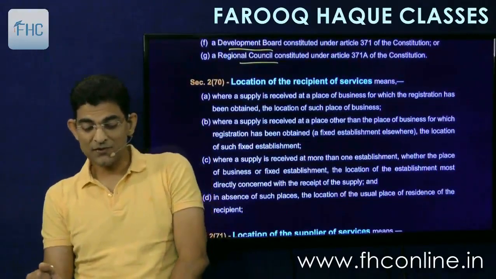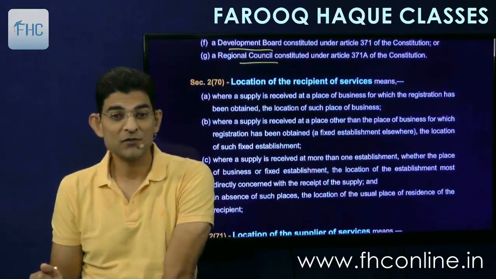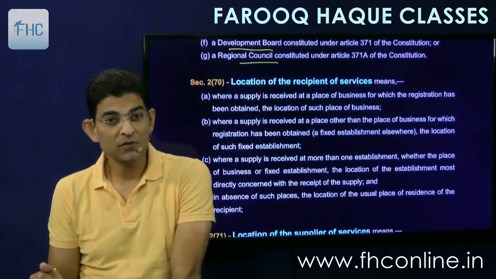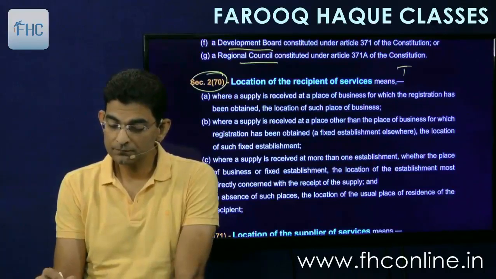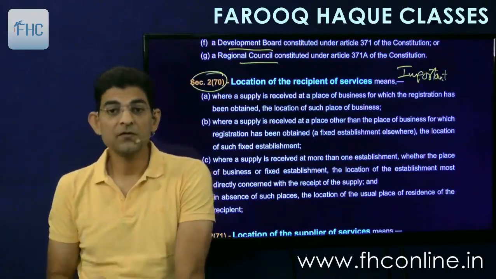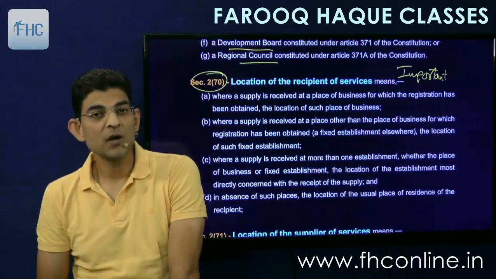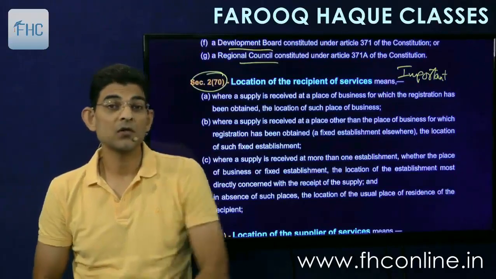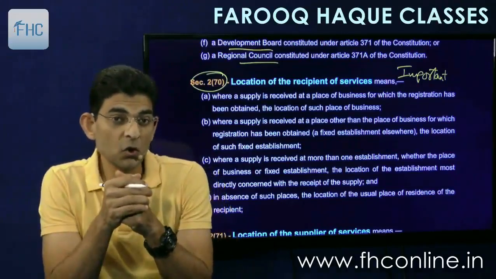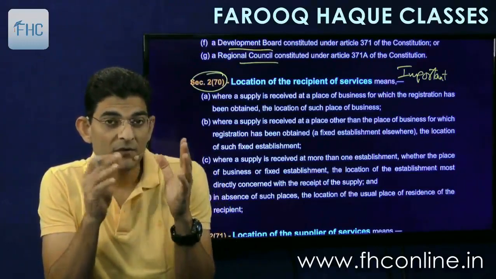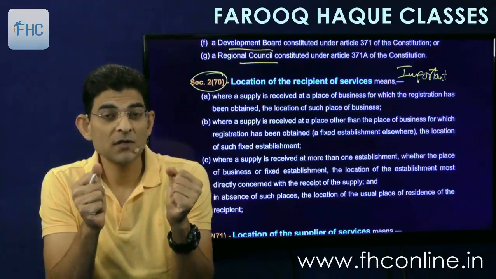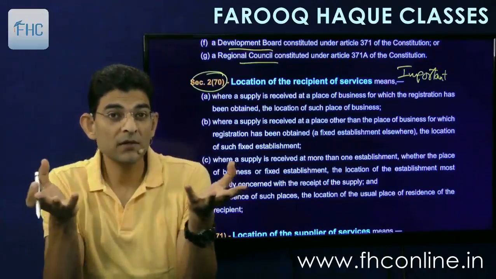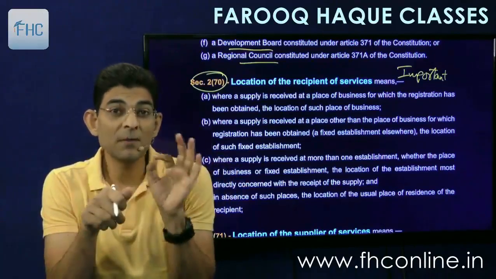Then come two very important definitions. Section 2(70) and then 2(71). Mark them as important. This is very important because when we go to the chapter of place of supply, POS in short, at that time we'll need to find out the location of the recipient in certain situations. Where is the recipient situated? For that, this definition will come into play.